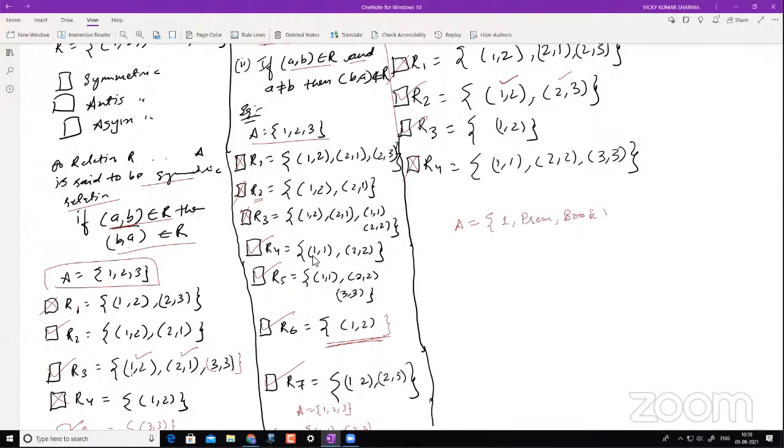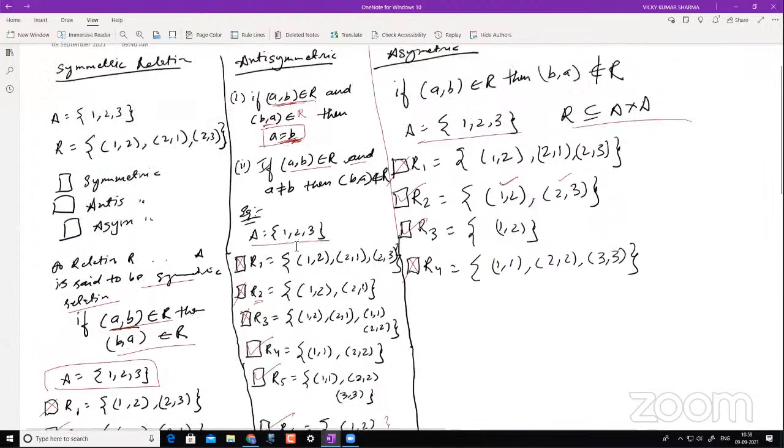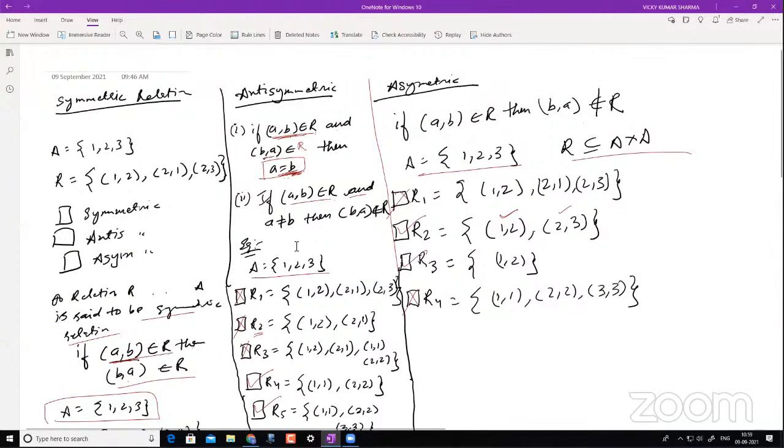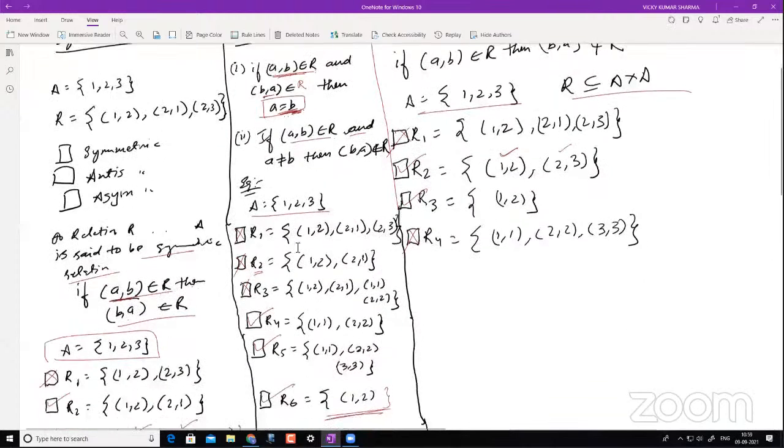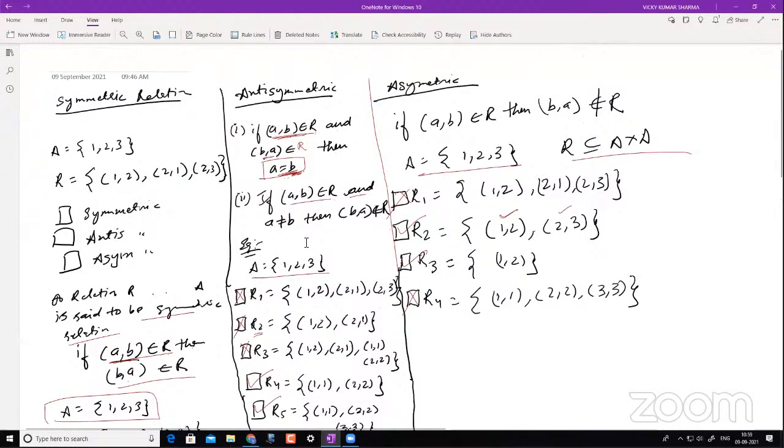Prem wants to suggest that if set A is 1, 2, 3 and set B has 3 names, then what will be the relations from A to B? That's what he's asking, I guess. Okay, so right now just stick to this. We'll go to that complexity later on. For the time being, be convinced with this.